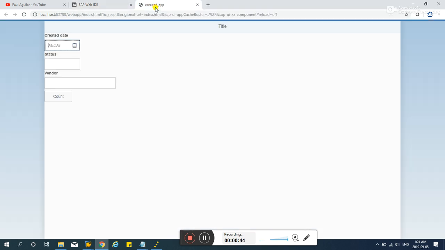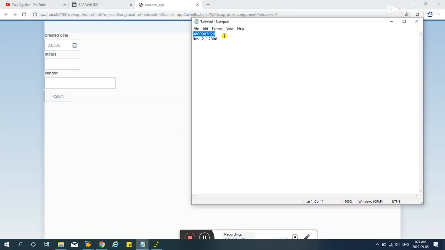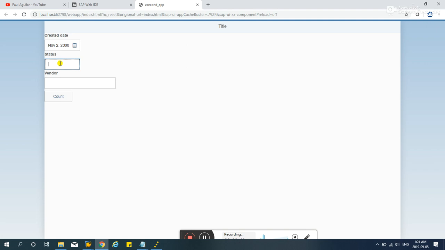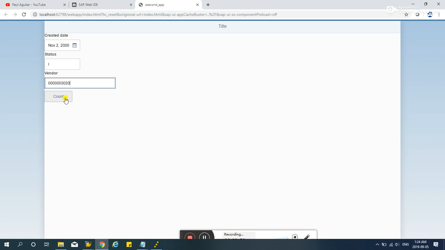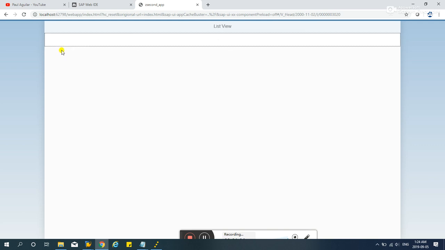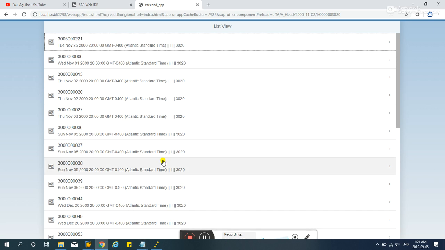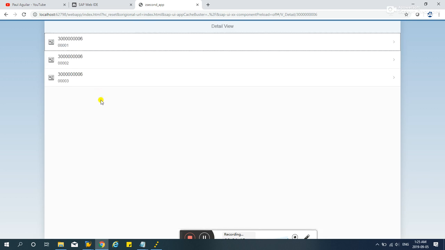Let's run it. Okay, let's enter an EE dot or created date, set as I, and for the vendor let's choose this one. We've ended in this page without this button, so I've added the button show list, and it's going to show you all the 25 evalents. If we hit this, for example, this 6 right here, it will show you all the lines of that 06306 evalent. So in this case, it has 3 lines.